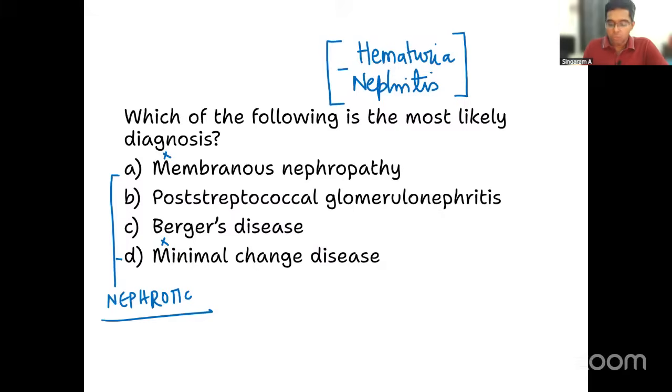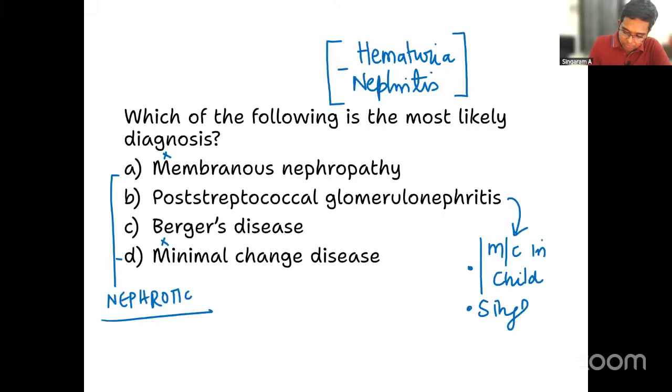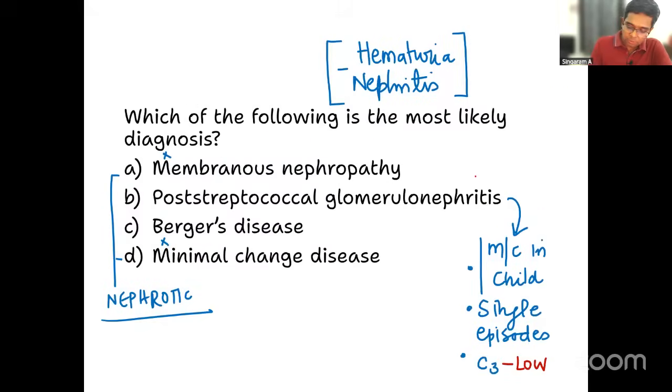PSGN is overall the most common cause of glomerulonephritis in a child. Post-streptococcal glomerulonephritis, most common in a child. And is it PSGN in the question? No, it is an adult male who is having the problems, number one. Number two, recurrent hematuria, a very important point. PSGN is always characterized by single episodes of hematuria. And third, what will happen to the C3 levels in case of PSGN? It will be low serum C3. Don't forget this. In the question, it is very clearly mentioned C3 levels are normal. So effectively, this option is also ruled out.